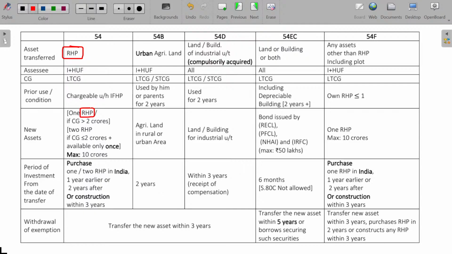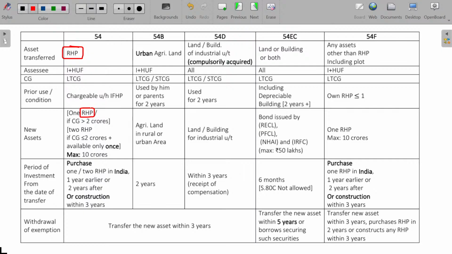So, in year 24-25, I sold my residential house property held for a long time and I purchased a new one, no problem, I am able to enjoy. A matter of 2 or 3 years later, again I sell and I can purchase. Another 2 or 3 years, again I can sell and I can purchase. If it is a long-term capital asset, you can enjoy the benefit. But if because of sales my capital gain is less than 2 crores, how many houses can I purchase? 2 houses can be purchased.